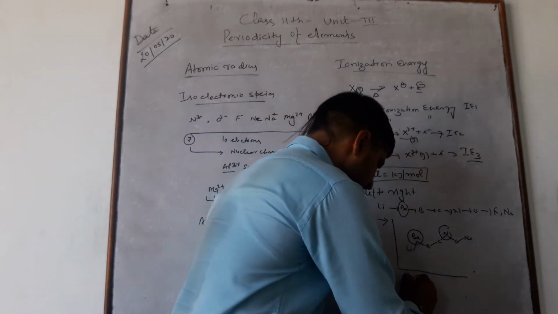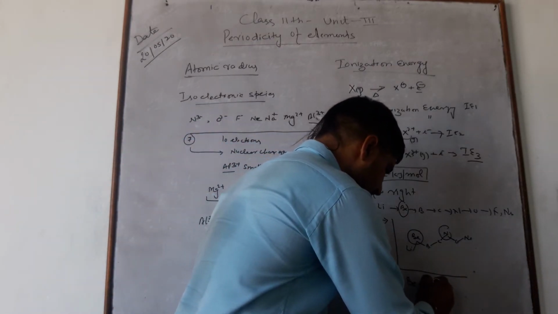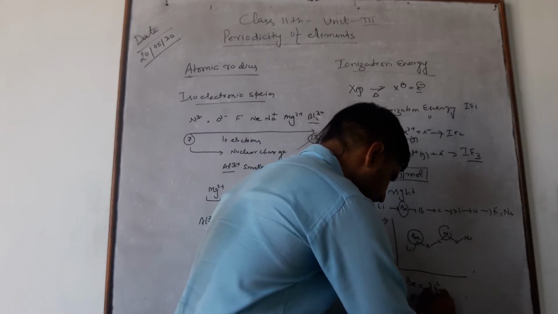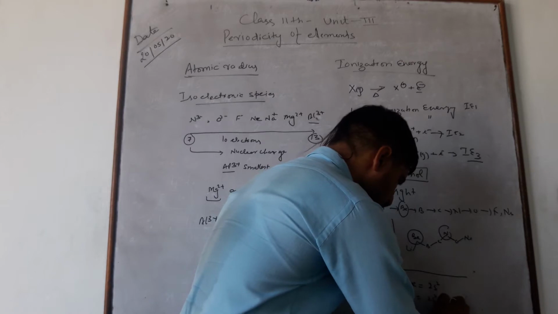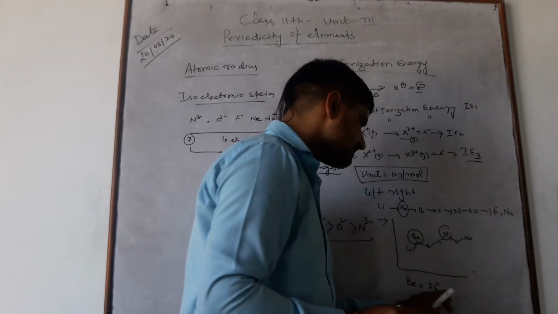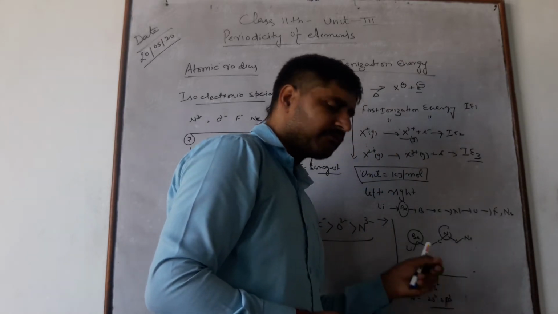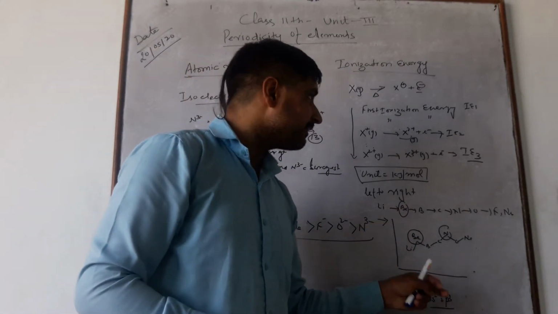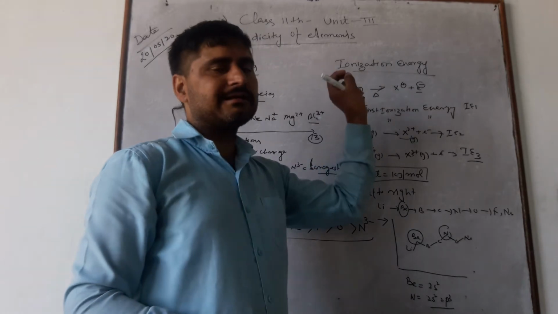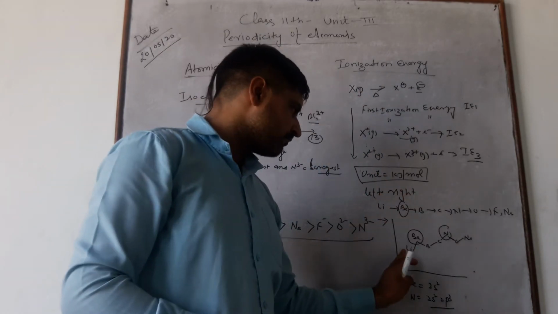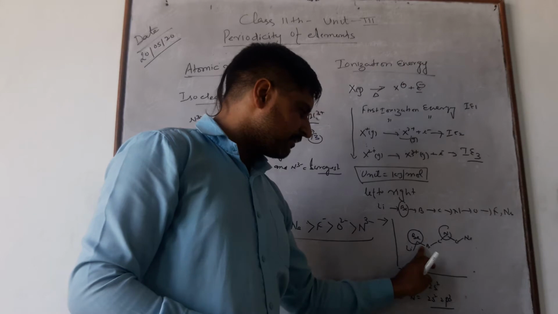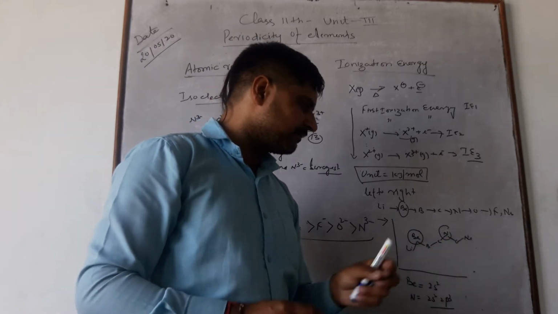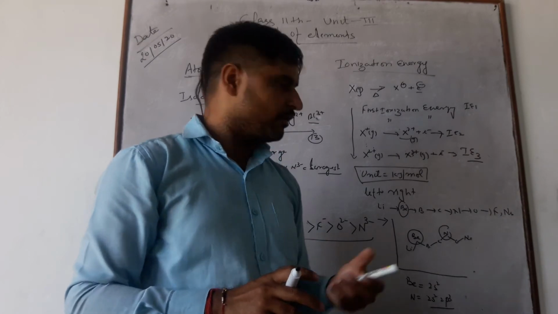The reason is in case of beryllium there is 2s2. In case of nitrogen electronic configuration is 2s2 2p3. It means completely filled and half filled orbitals are most stable, hence they require higher ionization energy. So we can find a dip in beryllium and in case of nitrogen.